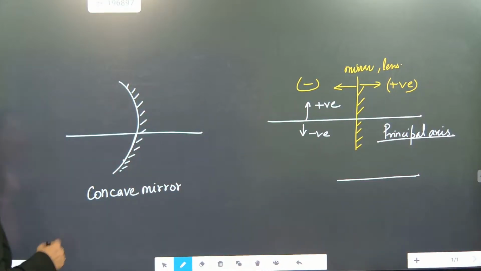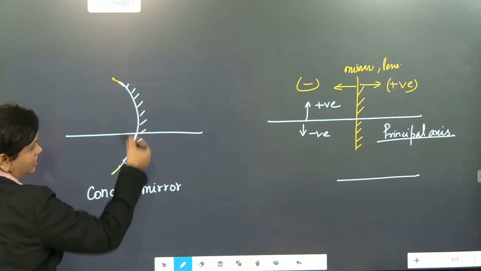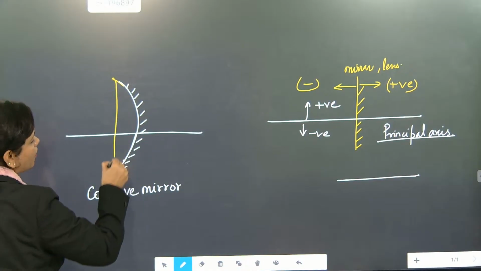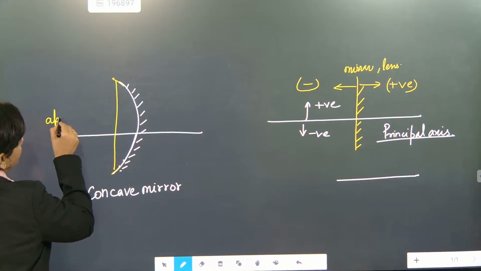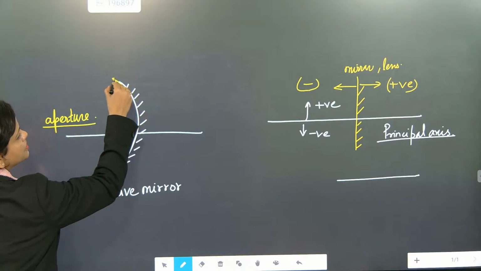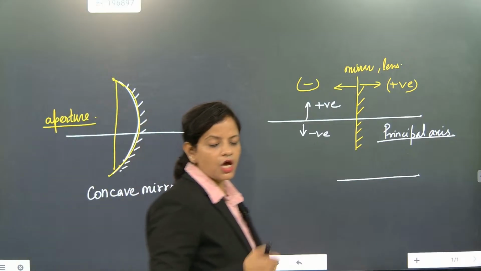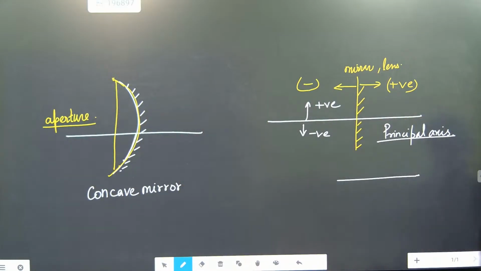Now we are going to talk about this reflecting surface. The surface which is reflecting the ray of light will be called as aperture. Aperture means the curved region which has the capacity to reflect light.